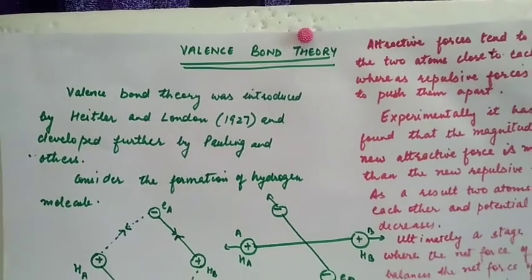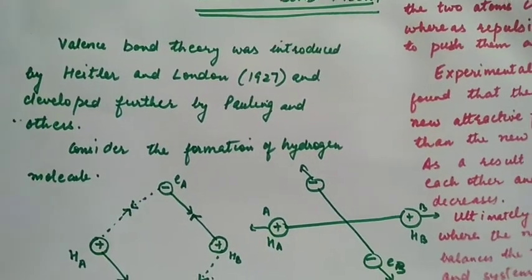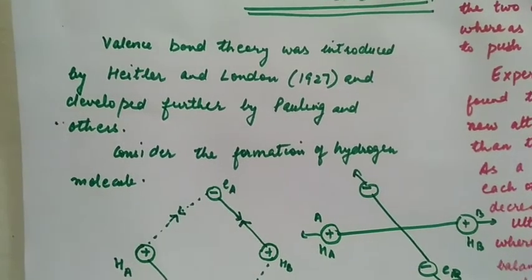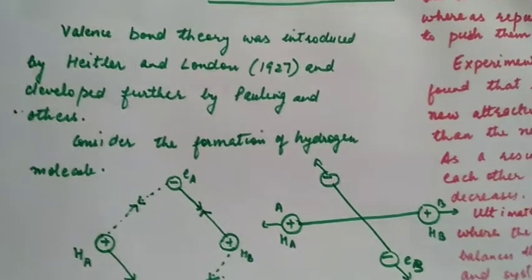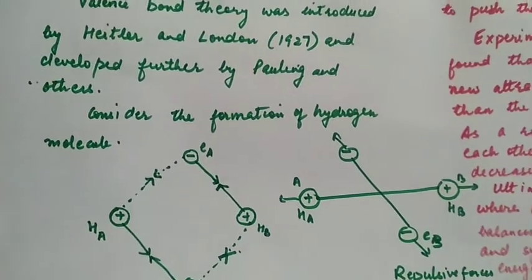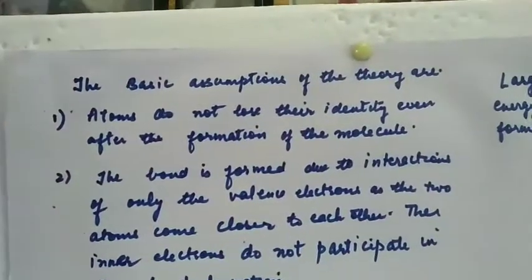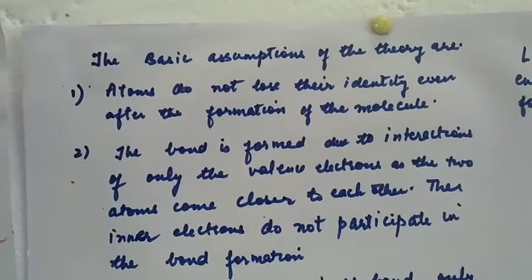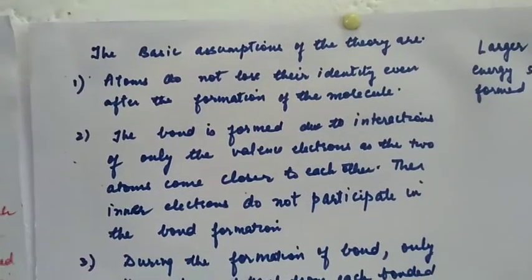The topic that we take today is valence bond theory for the formation of covalent bond. This theory was introduced by Heitler and London in 1927 and further developed by Pauling and others. The basic assumptions of the theory are: atoms do not lose their identity even after the formation of molecules.